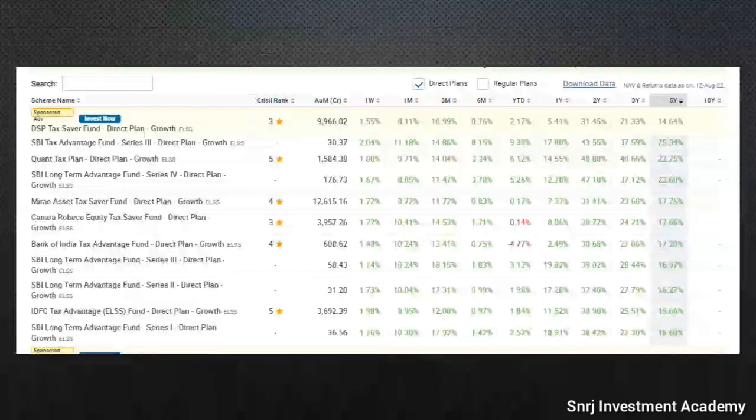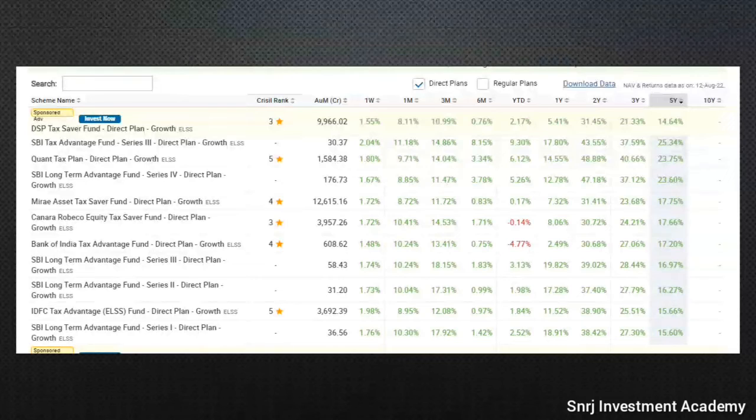So if you ignore that, the next one, in the first category, best performance is coming from Quant Tax Plan. For 5 years, they have given 23.75 percent, and the AUM is 1584 crore. And if you check the Mirae Asset tax fund, the CRISIL rank is 4-star, but their AUM is 12,615 crore, and the 5-year return is 17.75 percent.